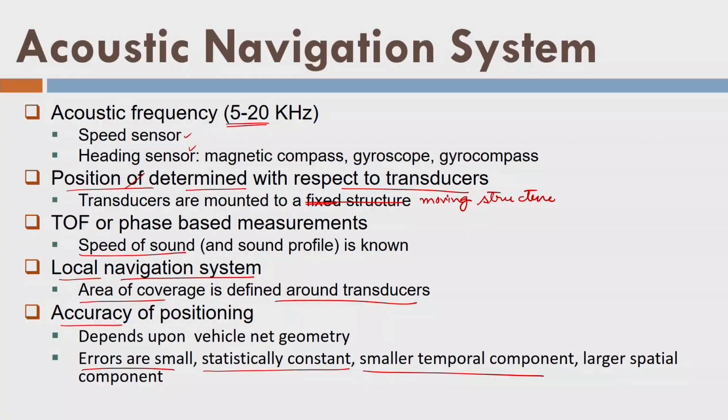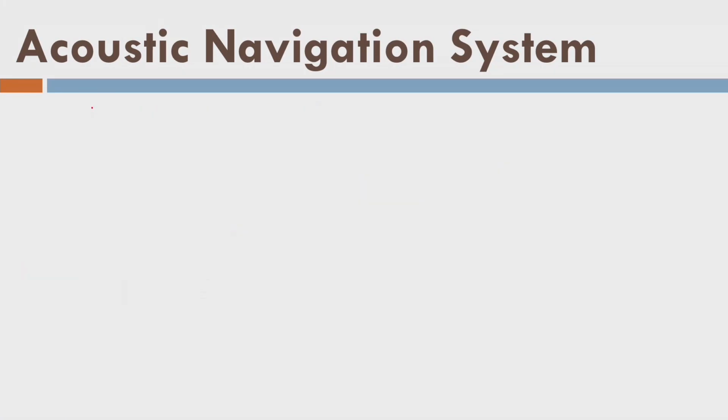Moreover, as we see, the errors are consistent, they are not changing much, and that's why we say that statistically constant errors are there. We have two systems, one is called the long baseline system.